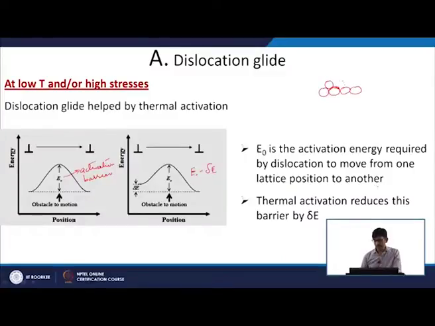So, E naught is the activation energy required by a dislocation to move from one position to another, and thermal activation reduces this barrier by delta E. If you keep on increasing the temperature, this delta E will keep on increasing and it will become easier for the dislocation to move. So, that is what we already know, how dislocation movement gives you deformation.